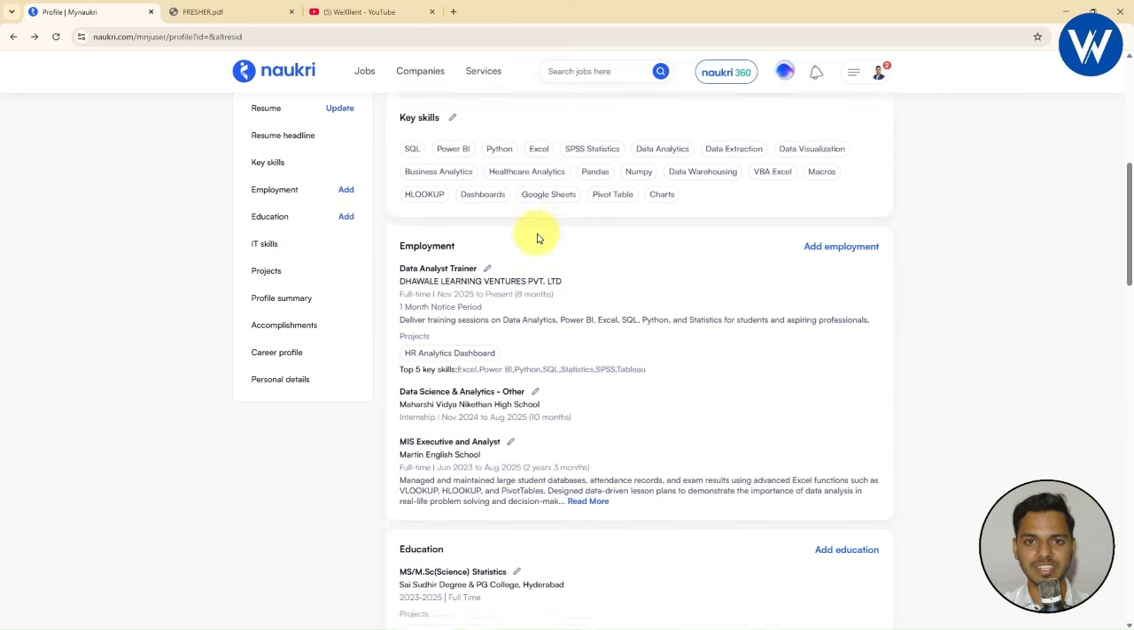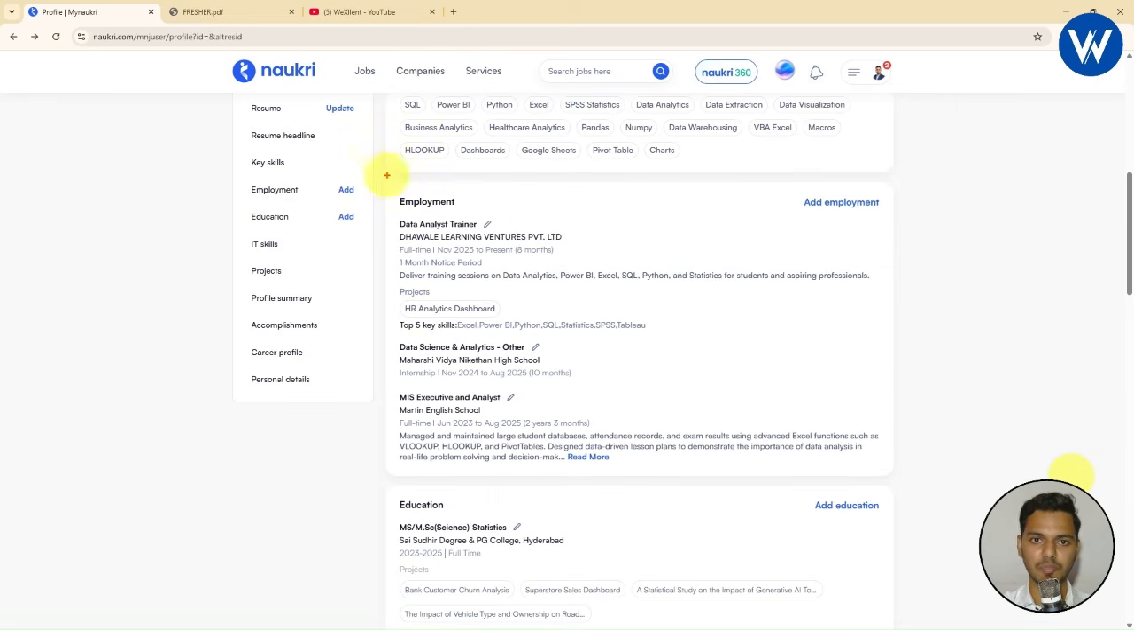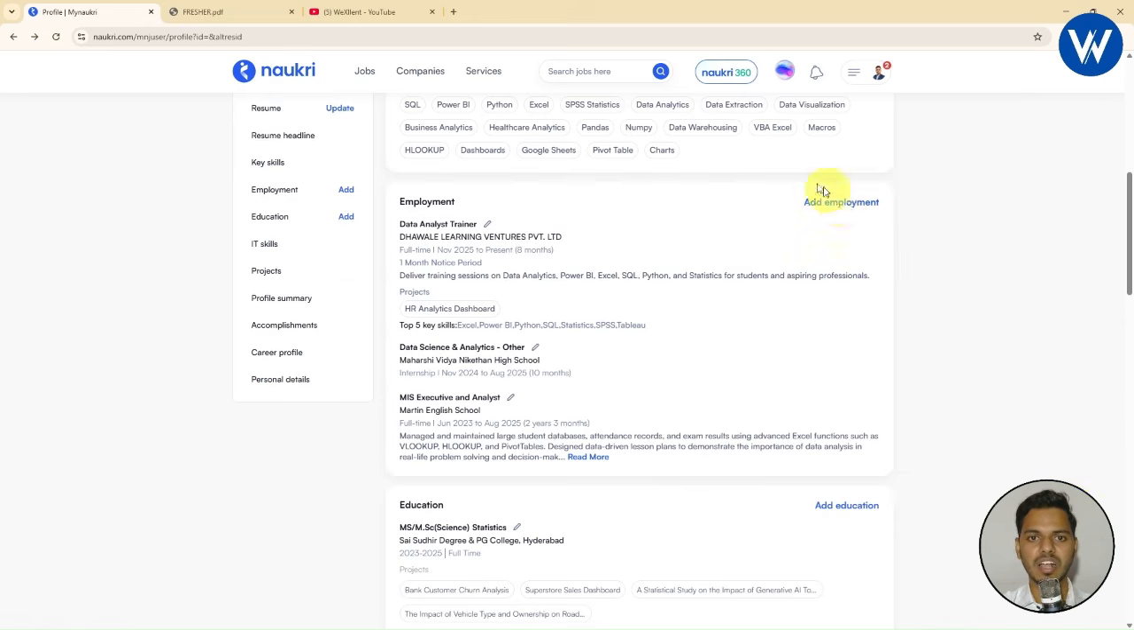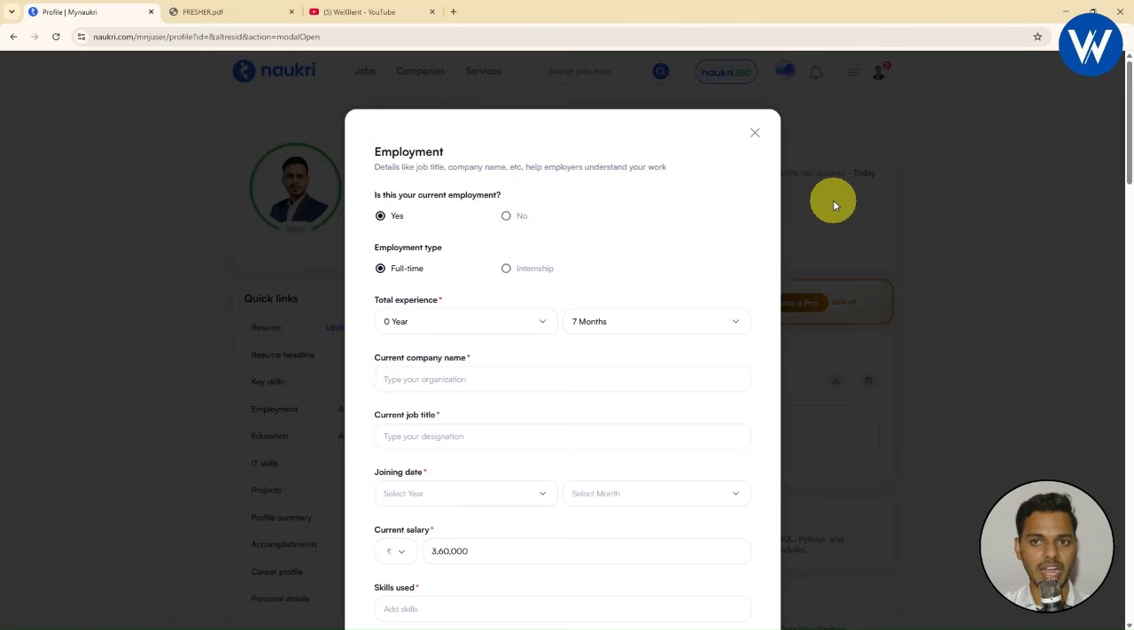Now after filling the key skills, the next section is employment. If you are already an experienced person, you can just add the employment with this option available. Let me show you guys. I already have experience, so what I did, I simply clicked on add employment. Now from here you can add the employment.